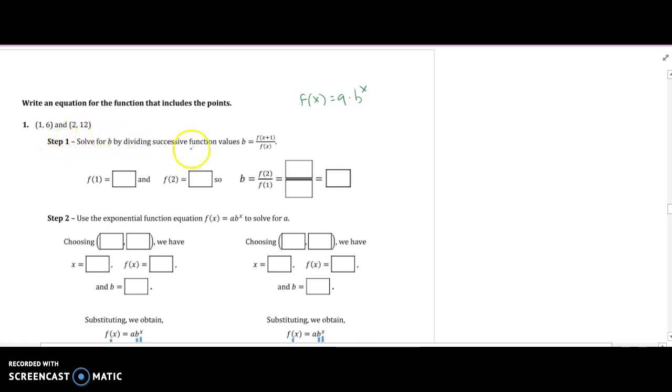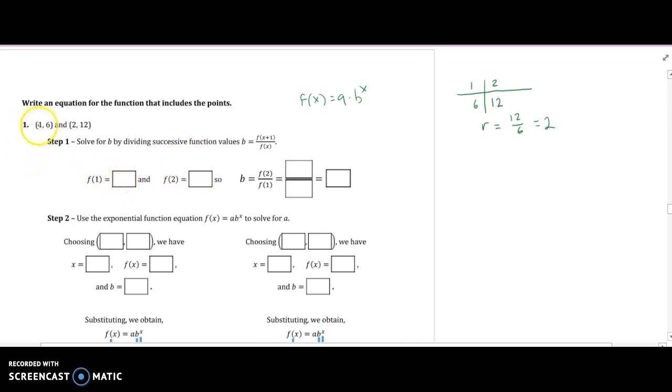So for b, we want to start by dividing successive function values, so the y values that are right next to each other. So this is kind of like saying the first term is 6 and the second term is 12. How would we find the common ratio if it looked like that? We'd have to do r equals 12 divided by 6, right? Which is 2. Well, that's exactly what we need to do here, but it looks a little bit different because we're looking at points on a graph rather than terms of a sequence.